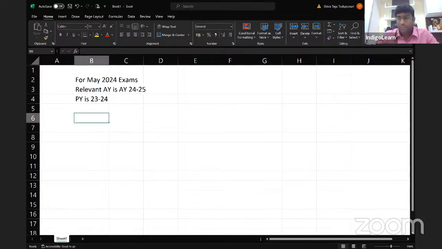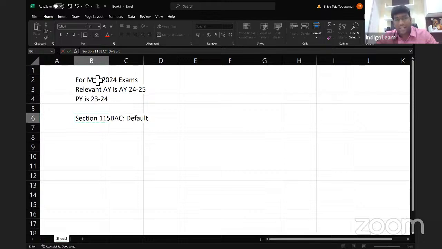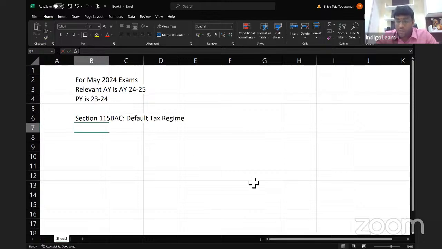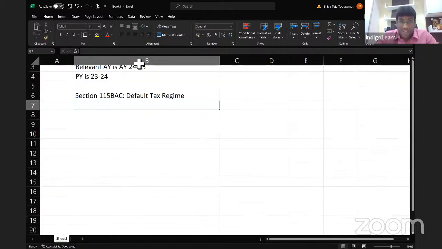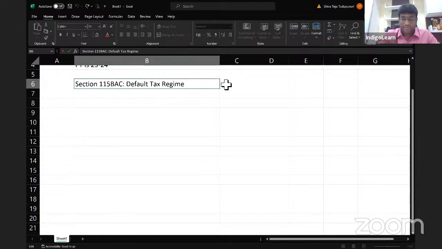Now, one very important point, my dear friends: section 115 BAC is known as the default tax regime, which is applicable in case of individual, HUF, AOP, BOI, or AJP.